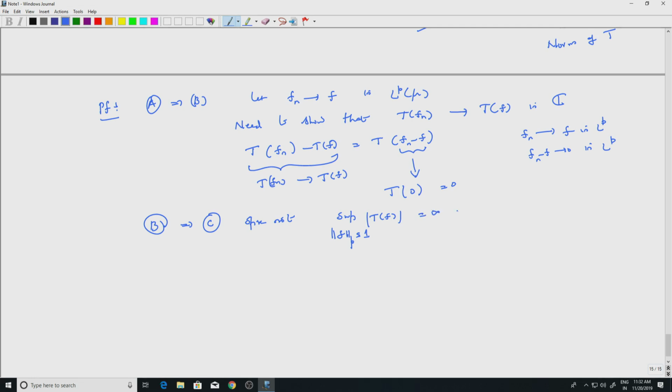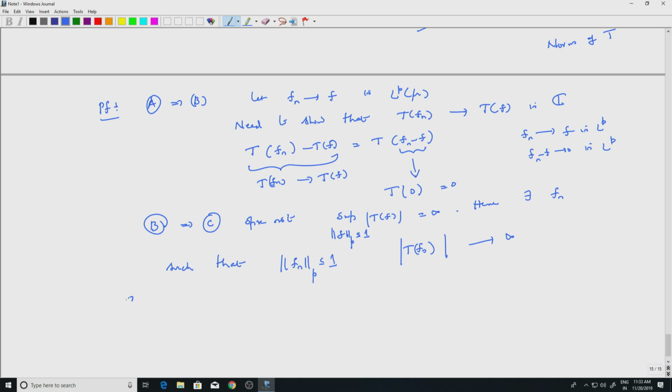Hence there exists a sequence fn such that the LP norms of fn are less than or equal to 1. So that means they come from the unit ball, but |T fn| goes to infinity, right? So the modulus of T fn goes to infinity in the complex plane. The T fn's are complex numbers.